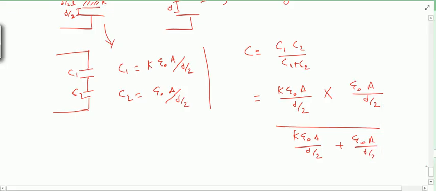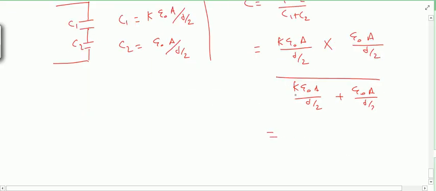Okay, now you can simplify this. What will come? You can take a few things common, like epsilon naught a by d will get cancelled, and the thing which will remain is here 2k and here 2.